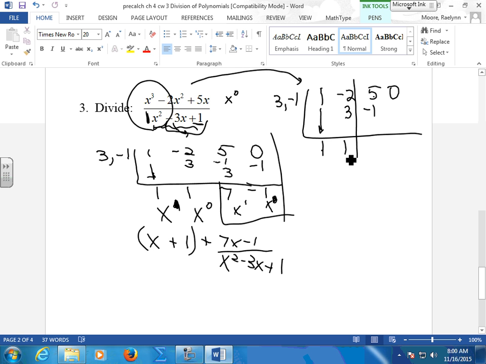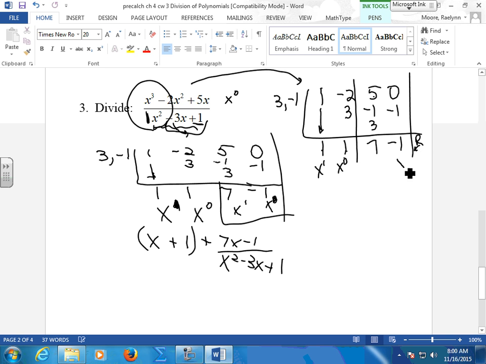Now I start my process again. 3 times 1, 3. Negative 1 times 1, I use this spot, so I go to the right. Stop. Add this guy down and add this guy, because you're done. So this gives me 7, negative 1. This was my x1, my x0, and this is my remainder.